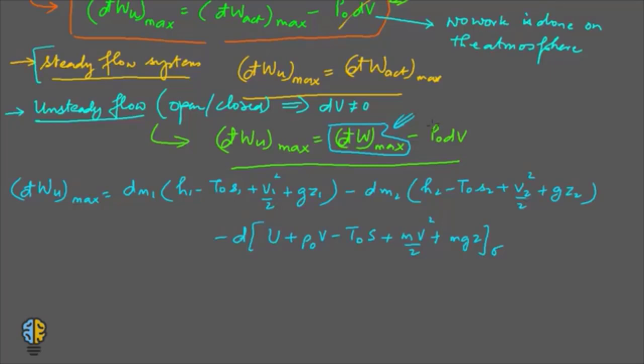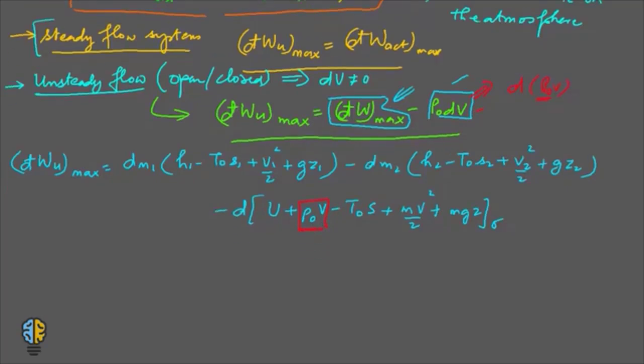Now if you look at this term P naught V, this is nothing but the opening up of this, that is d of P naught V. So I bring this term inside the bracket. If you might be wondering where did this term go, it is over here.